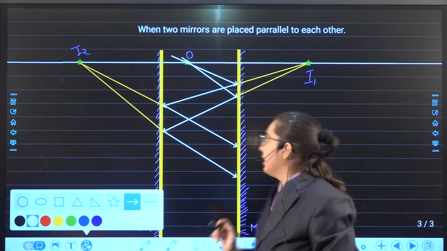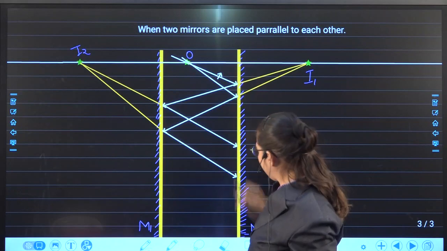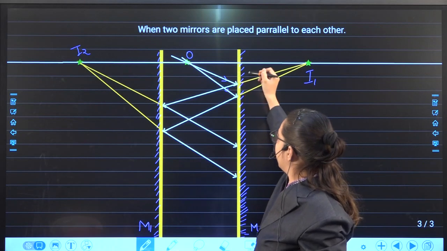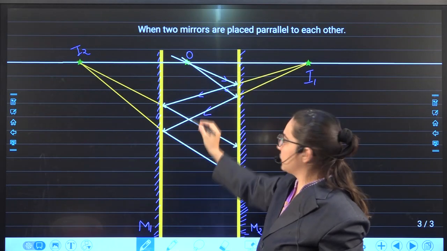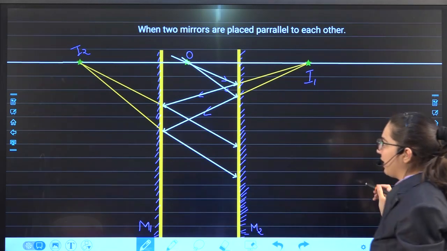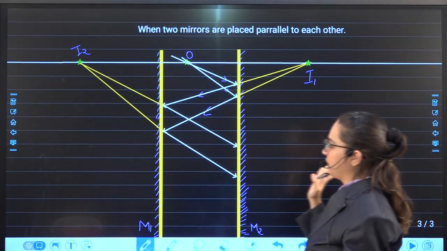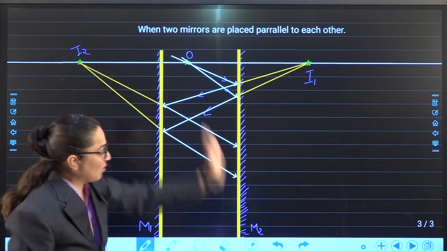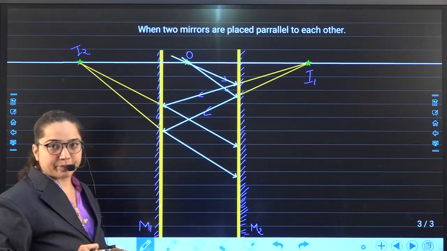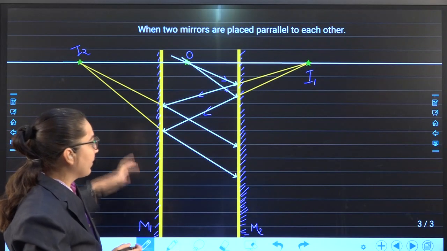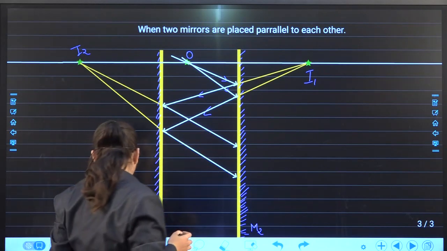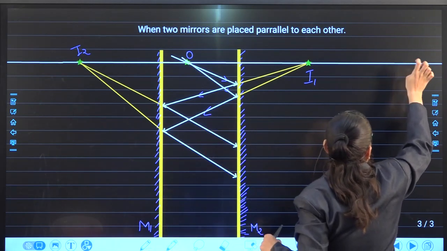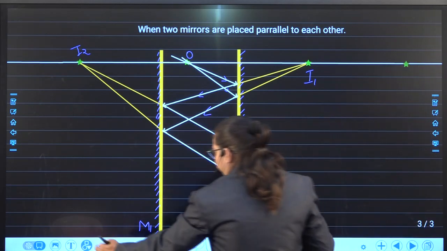Once again light rays were incident, they get incident from here, then they get reflected. Because these two are divergent rays, we'll get the image I1. This image I1 will act as object for M1 and will get image I2. Now this image I2 will act as object for M2. So what will happen? Again there will be reflection over here and we'll get the image I3 over here.